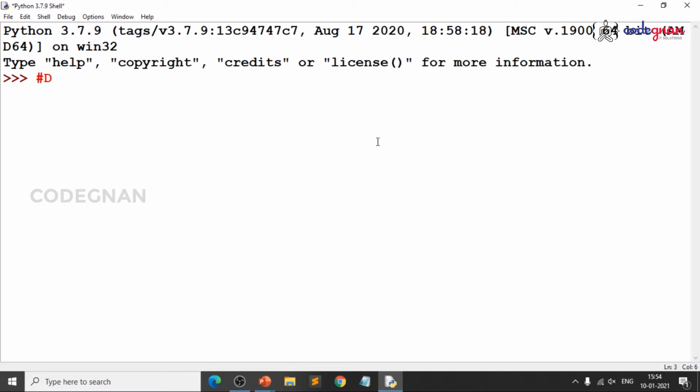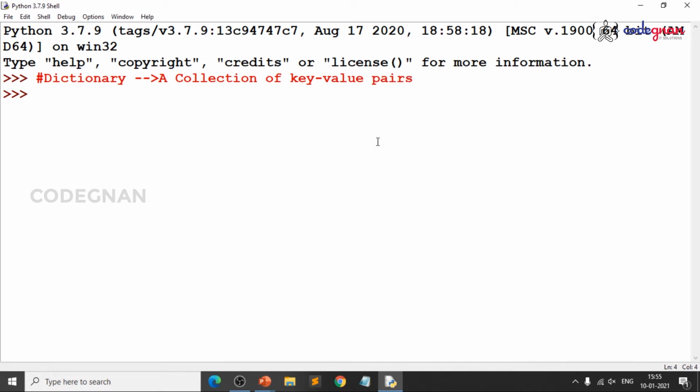Now, when I go for a dictionary, the general definition is, it is basically a collection of key value pairs. That means you will be having pairs, a key and a value. That is about a dictionary.